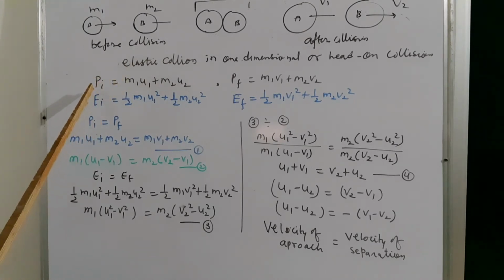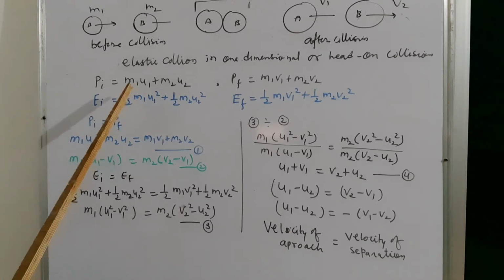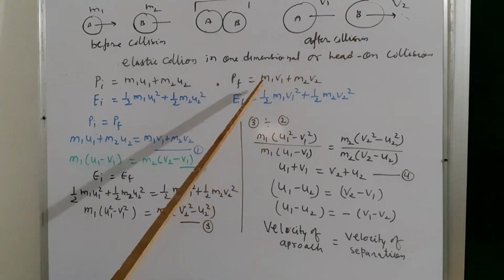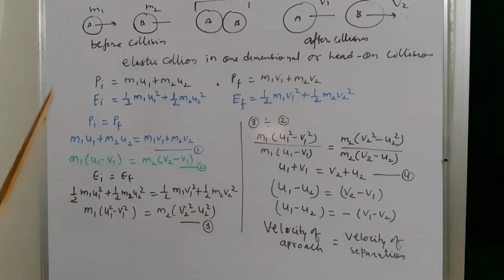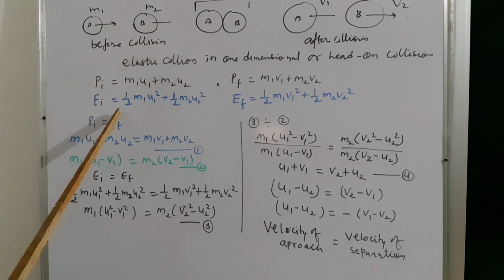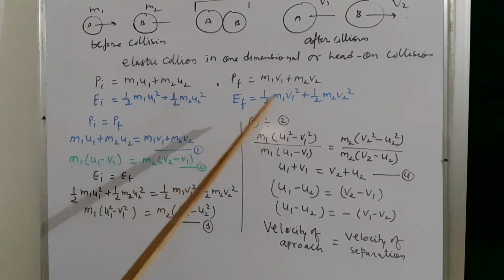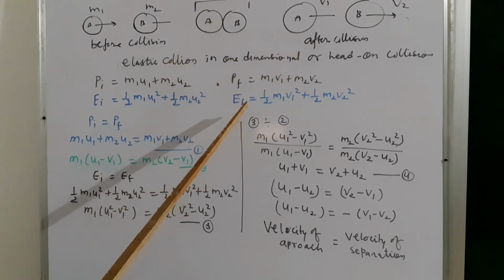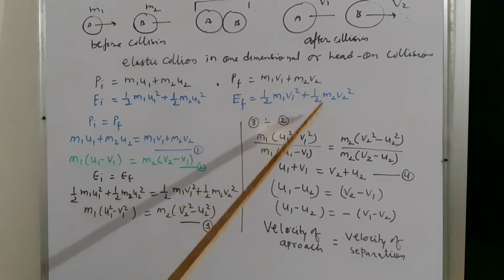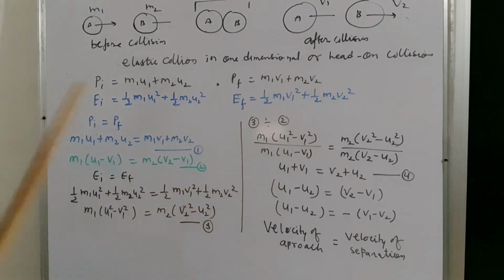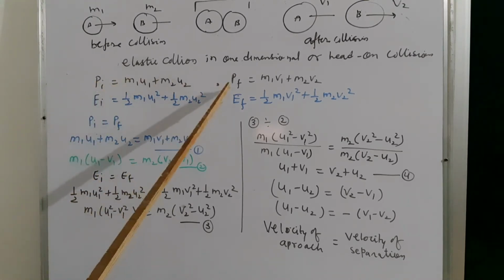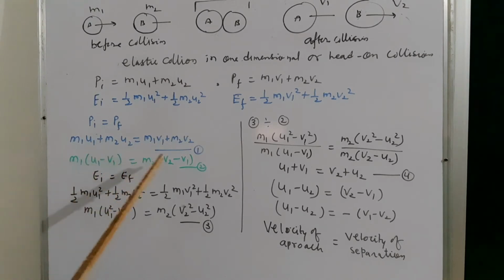So before collision, linear momentum of the system is m1 u1 plus m2 u2, and after collision linear momentum of the system is m1 v1 plus m2 v2. Kinetic energy of the system before collision, Ei, is equal to 1 by 2 m1 u1 square plus 1 by 2 m2 u2 square, and after collision kinetic energy of the system is 1 upon 2 m1 v1 square plus 1 by 2 m2 v2 square. According to elastic collision, the linear momentum of the system remains constant. That is why we can write Pi equal to Pf. Then we get equation number 1.